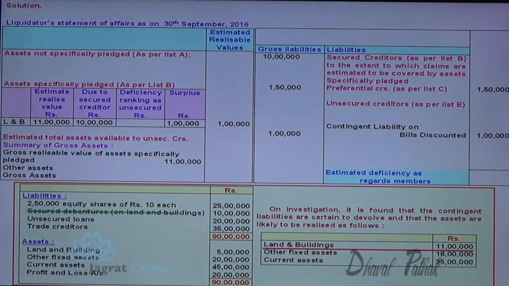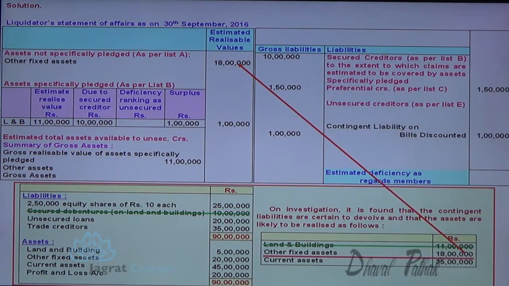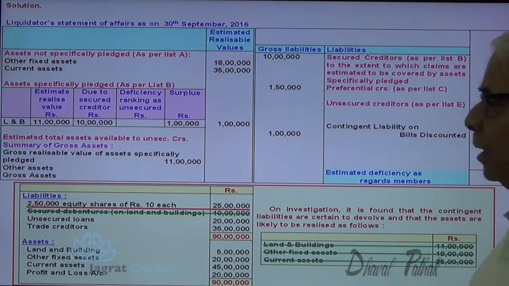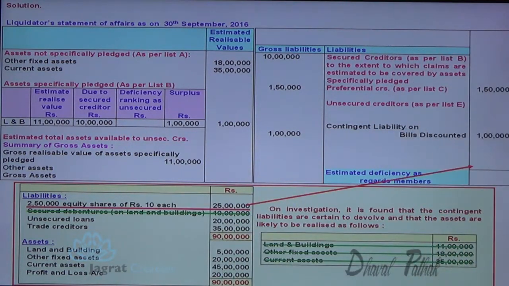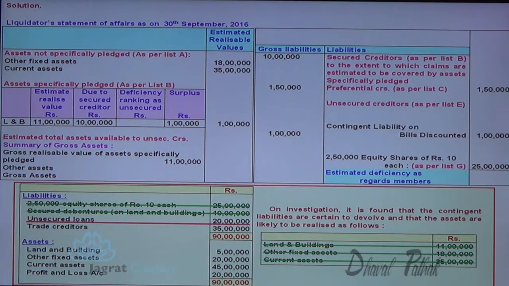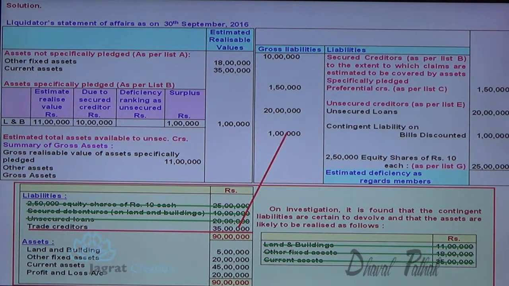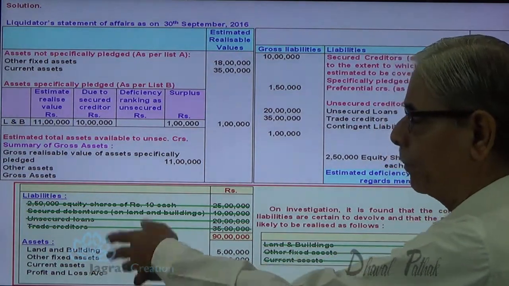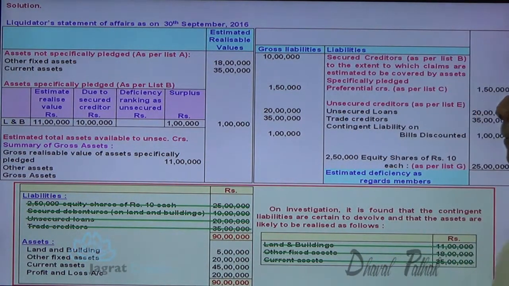Now, other fixed assets and current assets will go to list A. So, these things are done. Now I start with the liability, equity share. That is to be paid last, equity share, that is as per list G. This unsecured creditors, list D. Trade creditors, list D. Land and building fixed assets, this is done. Profit and loss account will go to the deficiency account.